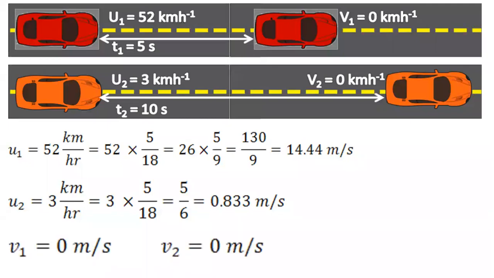Now, what about the final velocities? Final velocities are 0 meter per second. Even though I have written it in kilometer per hour, how does it matter? Even if you multiply with 5 by 18, what would the answer be? 0 into 5 by 18 kya hoga? Any number multiplied with 0 is 0. So there is no point in converting it. We will directly write down 0 meter per second. So we'll say final velocity is 0 for V1 and V2.